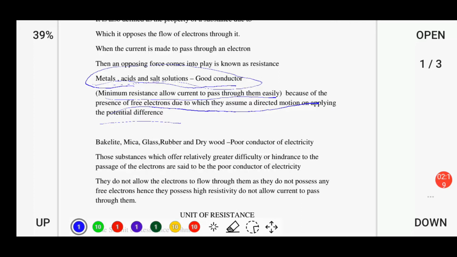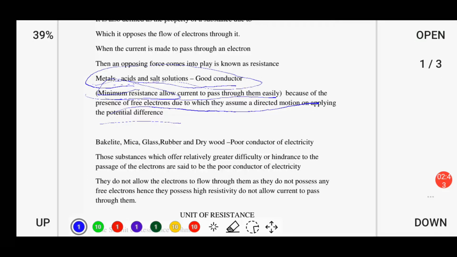Hence they possess minimum resistance. So they are known as good conductors of electricity because they give minimum resistance, meaning they allow the flow of electrons in an easy going manner.